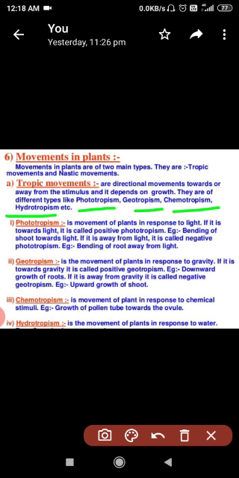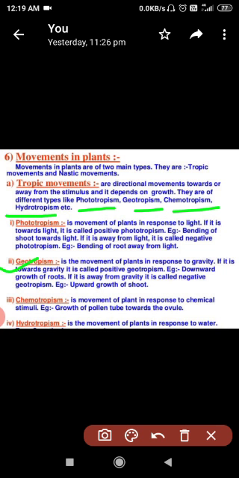The next one is geotropism. Geo means related to gravity. It is the movement of a plant in response to gravity. If it is towards gravity, it is called positive geotropism. An example is the downward growth of root. If it is away from gravity, it is called negative geotropism. An example is the upward growth of shoot. So this is about geotropism.